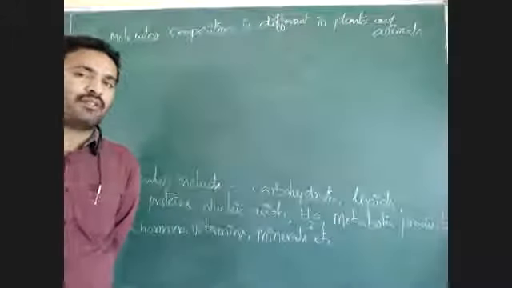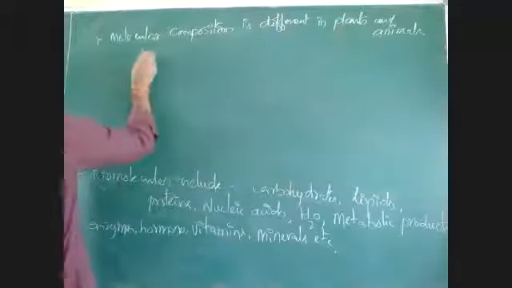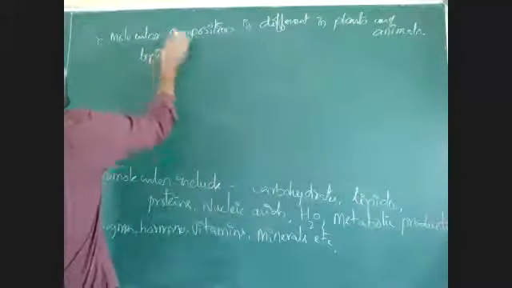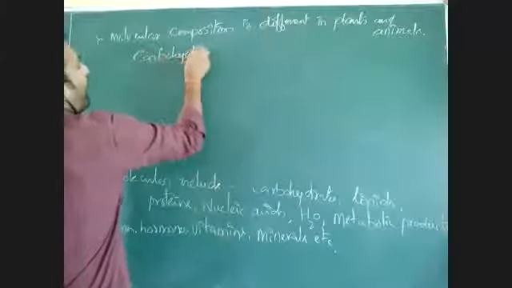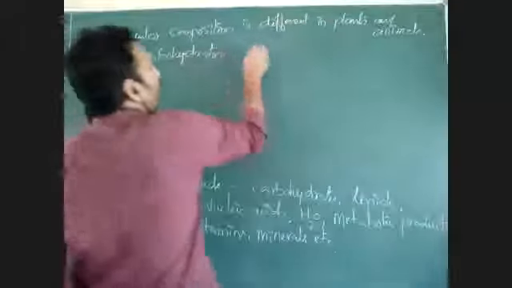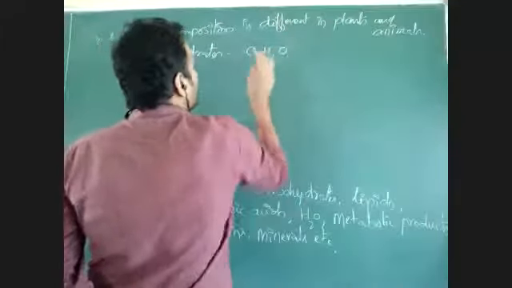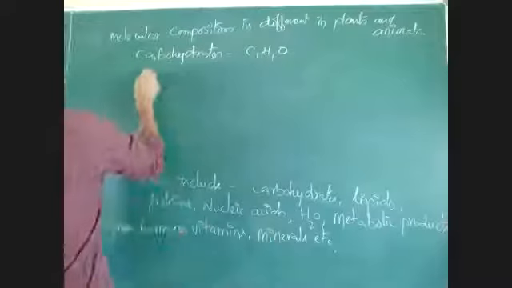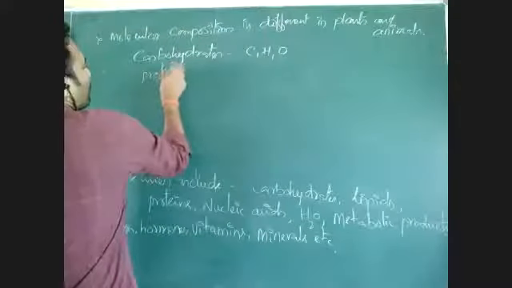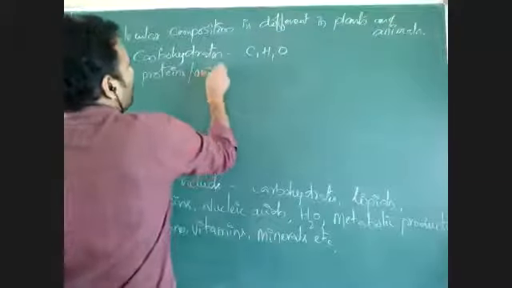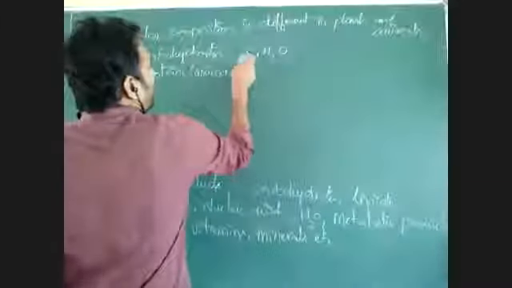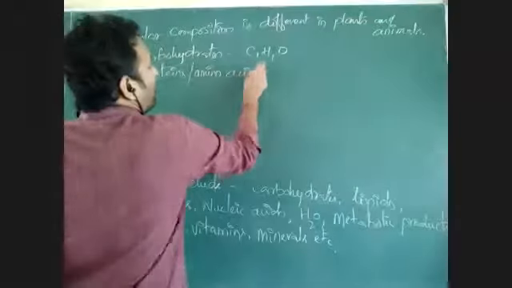How can we find that? That we are going to study. First, carbohydrates we can write. Carbohydrates are made up of carbon, hydrogen, oxygen. Proteins are amino acids. Both proteins and amino acids are a similar category.